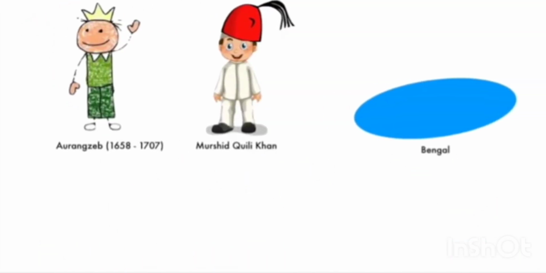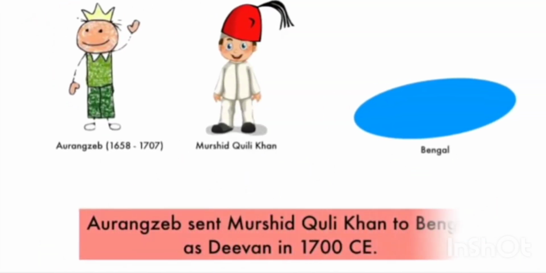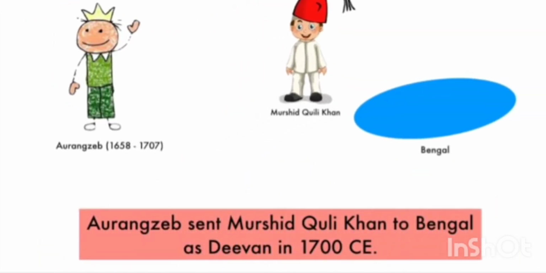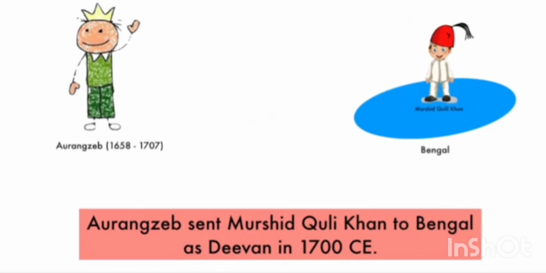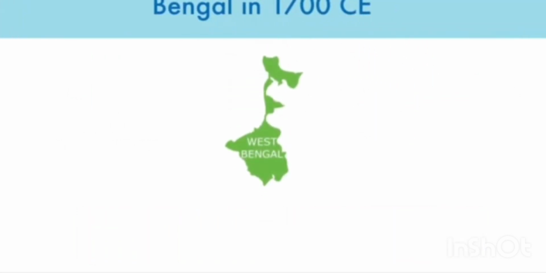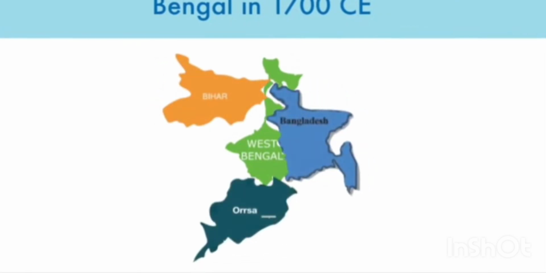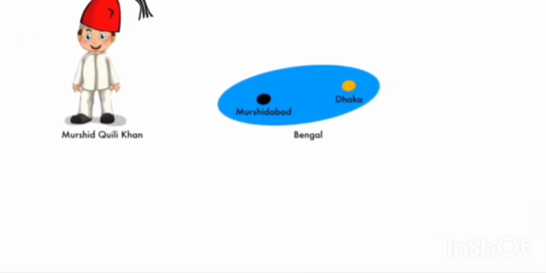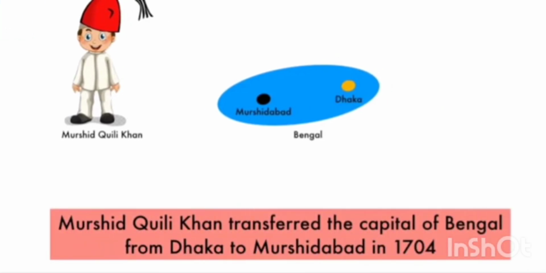Around the year 1700, an important development took place in Bengal. Aurangzeb appointed Murshid Quli Khan as the Diwan of Bengal. At the time, Bengal was a vast region, including present-day West Bengal, Bihar, Bangladesh and Odisha. The capital was Dhaka, but in the year 1704, Murshid Quli Khan shifted it to Murshidabad.